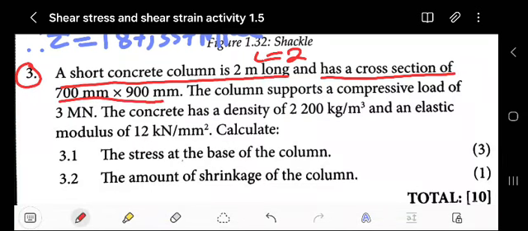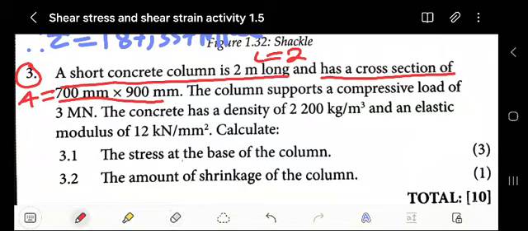That cross section is just an area, right? It's a rectangle, you can see why the area is like that. 700 millimeter times 900 millimeter. The column supports the compressive load.